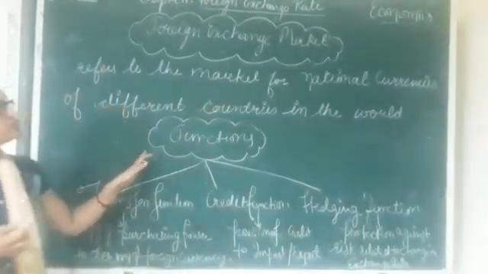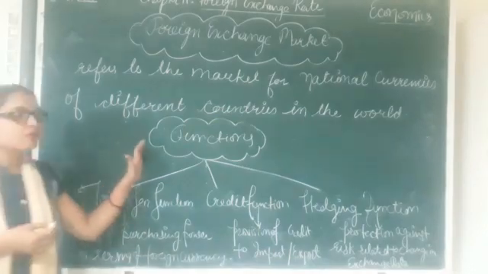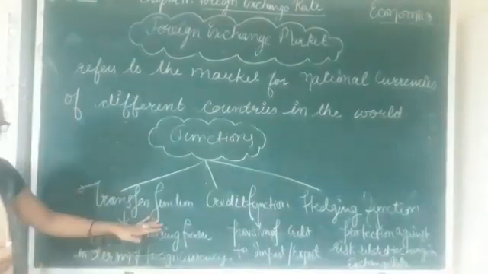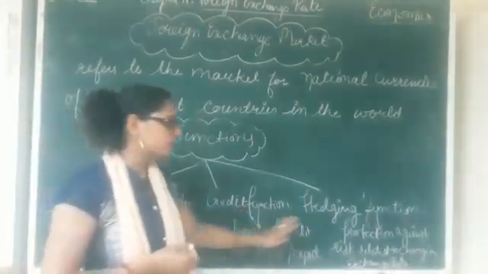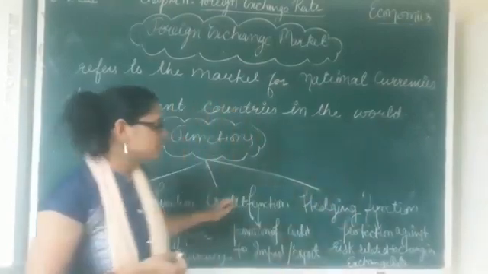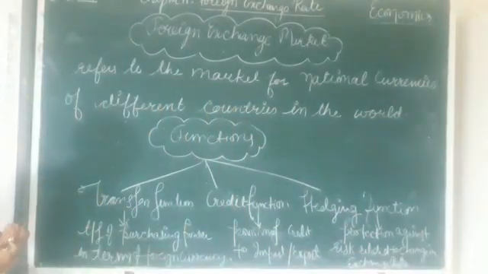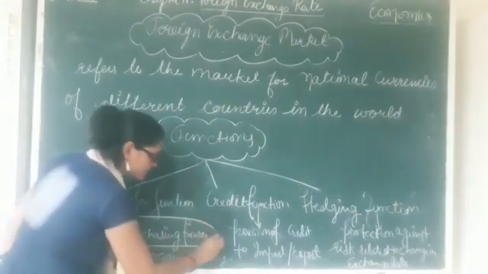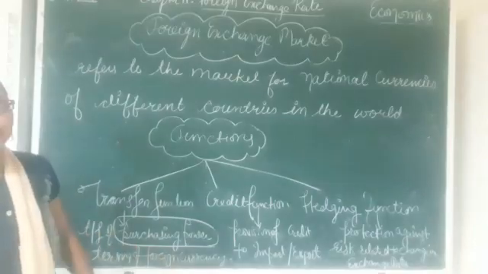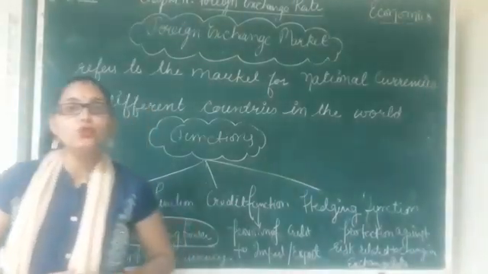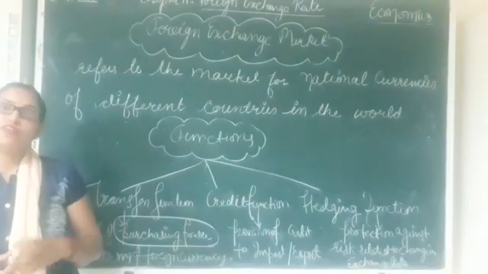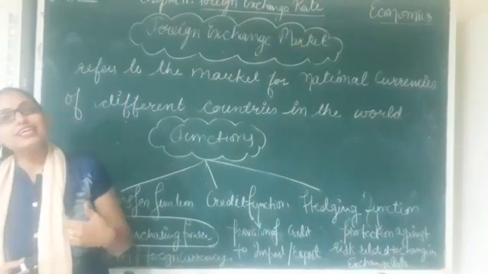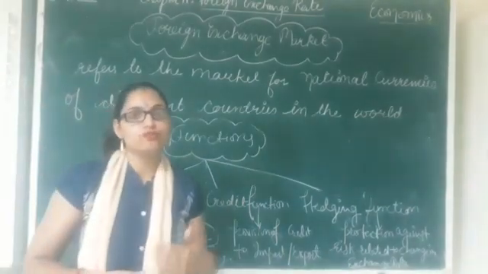purchase. Now, what are the functions of the foreign exchange market? This market offers three types of functions basically. The first is the transfer function, the second is the credit function, and the third is the hedging function. Clear? Under the transfer function of the foreign exchange market, it transfers the purchasing power. It transfers the purchasing power in terms of foreign currency of different countries. It means if we need to purchase something or if we need to transfer the purchasing power from one country to another, then it can be done by the sale or purchase of foreign currency.